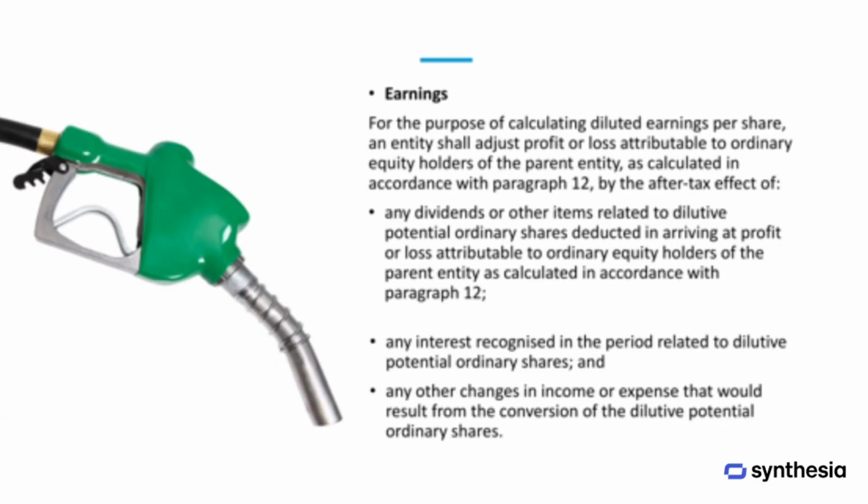When calculating diluted earnings per share, the profit or loss attributable to ordinary equity holders is adjusted to reflect the after-tax effects of certain items. These include any dividends or other amounts related to dilutive potential ordinary shares that were previously deducted, any interest recognized during the period associated with these shares, and any other income or expense changes that would result if the dilutive potential ordinary shares were converted.